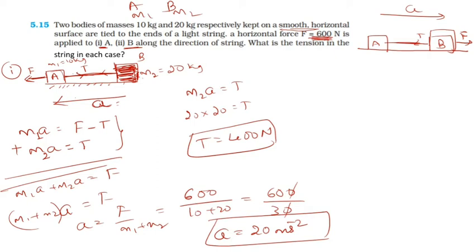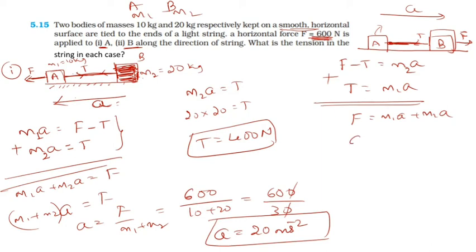Then I can write the equation: F minus T is equal to the motion of that second body. And T, the tension in the string, is the reason for the motion of the A body with acceleration, so M1 into A. Adding these two, we get F is equal to M1A plus M2 into A. I want to get the A, so this will be F divided by M1 plus M2. Again the same thing like before, so again you will get 20 meter per second square.